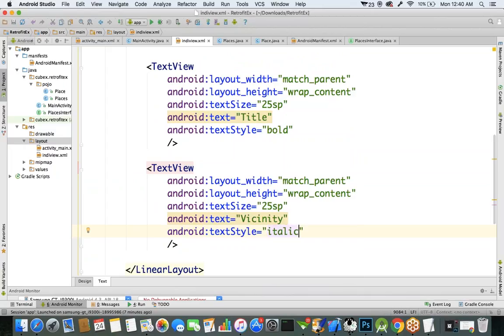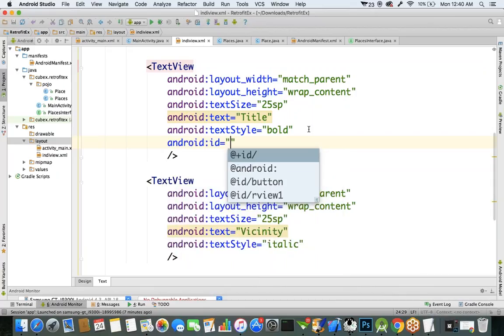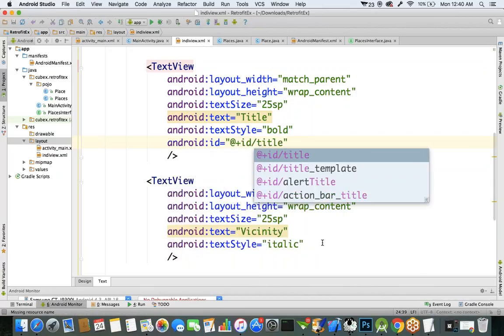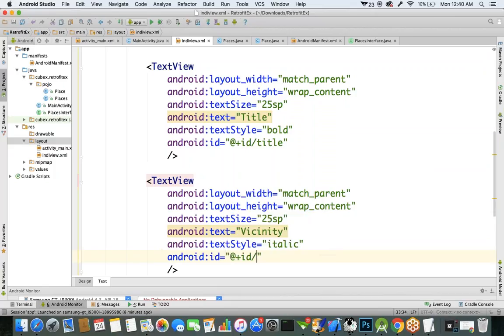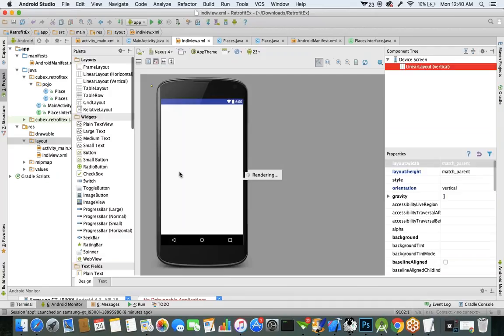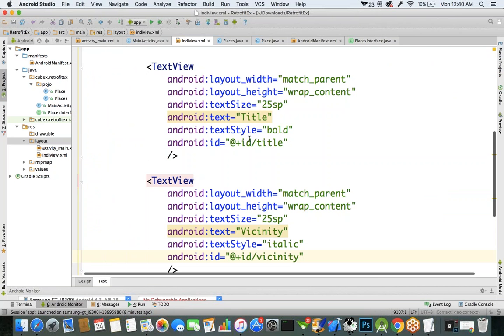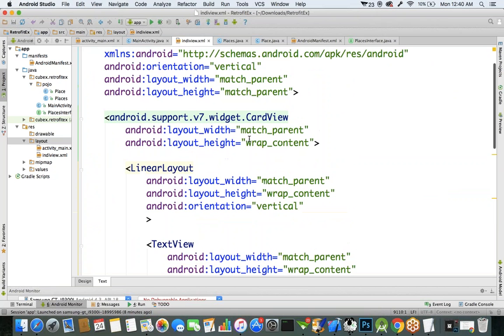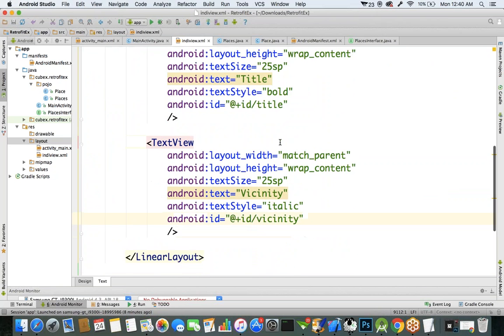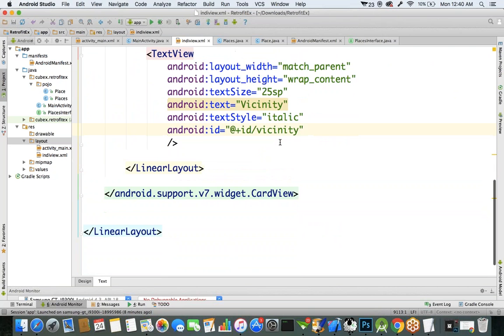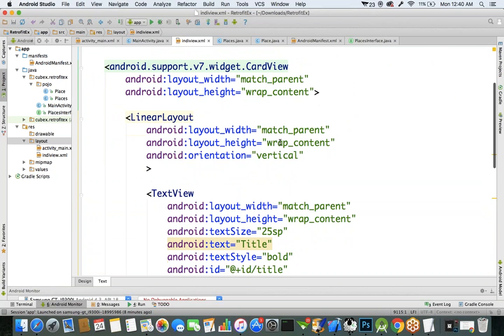So we have to configure the IDs for these components. title is the ID, and here vicinity is the ID I configure. We created a CardView component inside the LinearLayout. Inside the CardView only we had to create these things: LinearLayout. Close the CardView component.